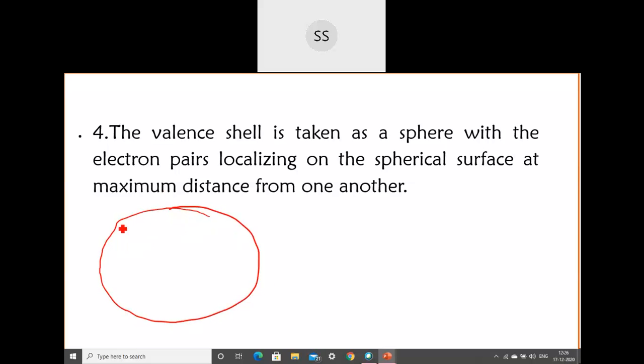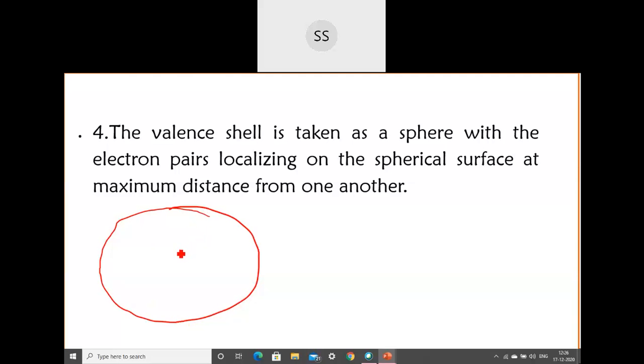So if I'm taking this valence shell as a sphere, like if one room is there, that one room they are considering here. But you know, atoms are spherical in shape. So the valence shell is also considered as a sphere here. Not like our house, which has a square or a rectangle geometry. So for the atom, the geometry is like a sphere.